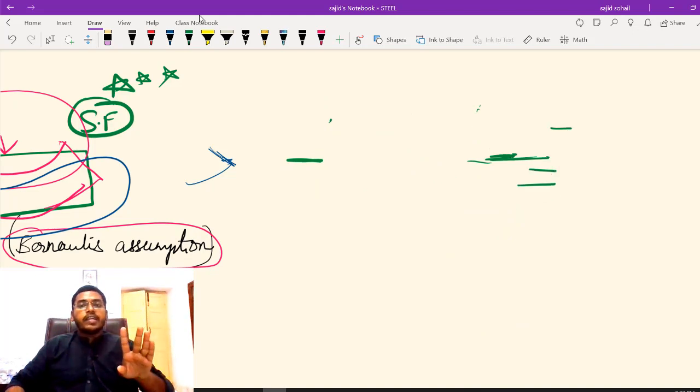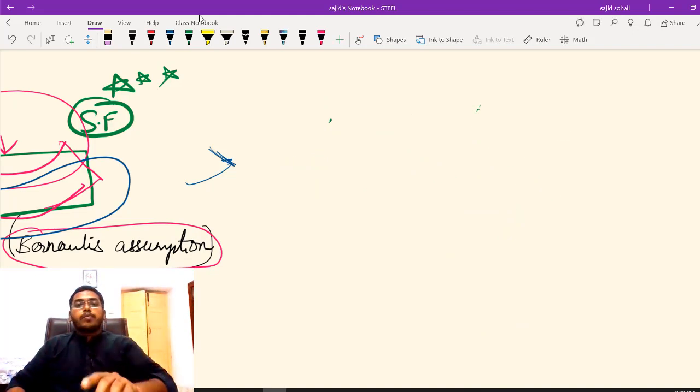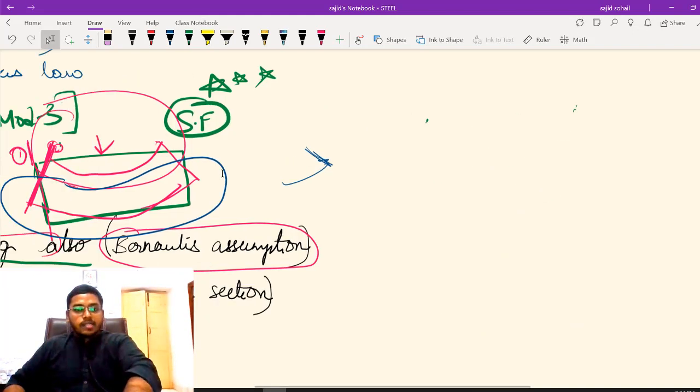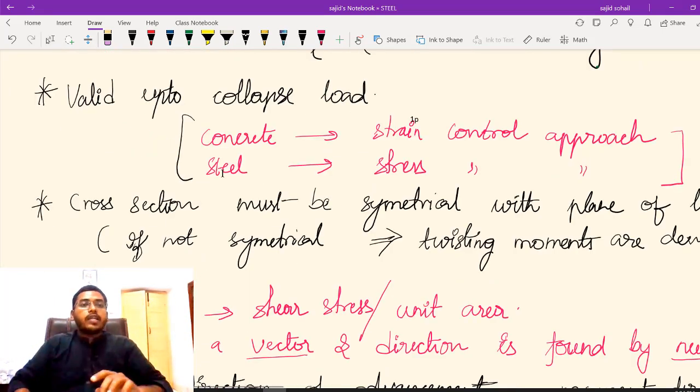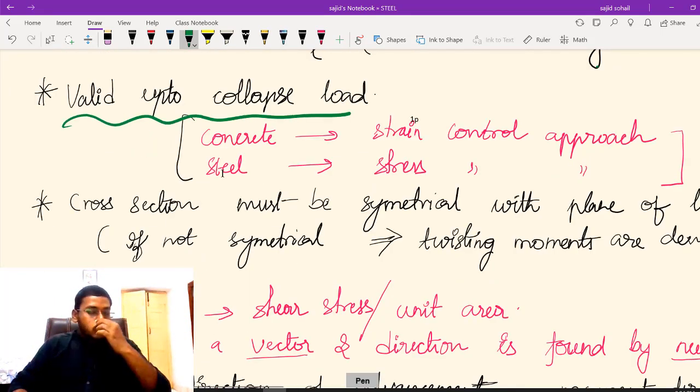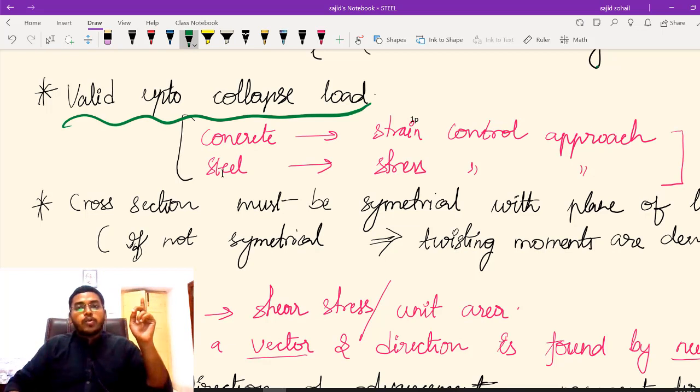Now let us go to second assumption. It is valid up to collapse load is our second assumption. What is our second assumption? Valid up to collapse load. So what is this collapse load? I taught you in the last module.